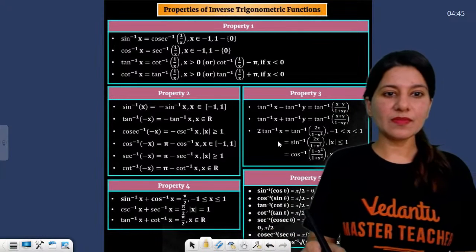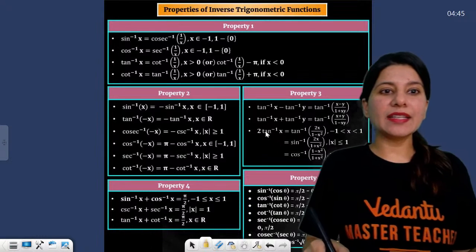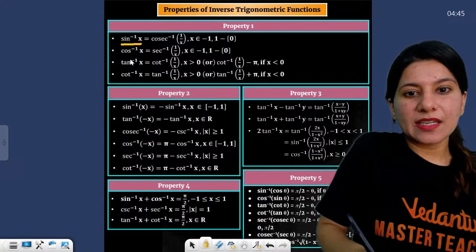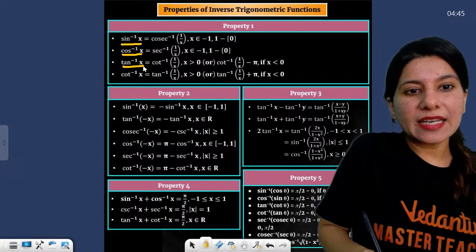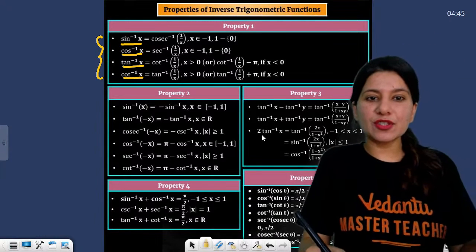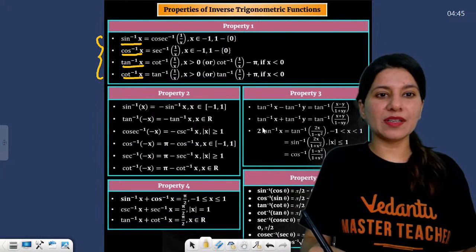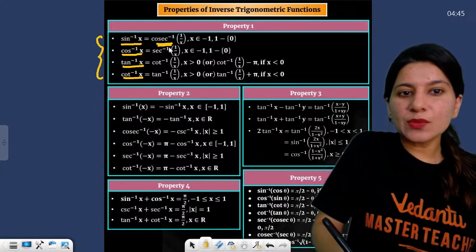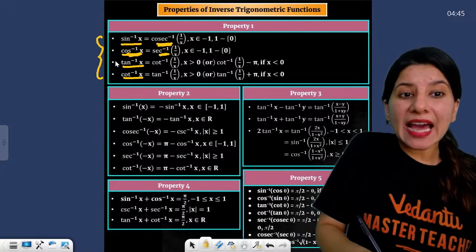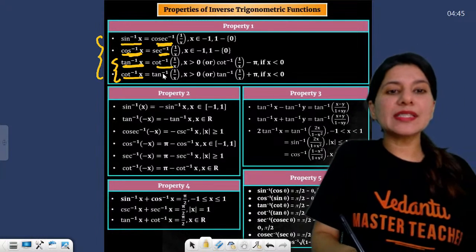Here are some properties that might help you. Can you see sine inverse x, cos inverse x, tan inverse x, and cot inverse x? So all these trigonometric ratios become inverse or reciprocal. Sine inverse x will be equal to cosec inverse 1 by x. Cos inverse x will be equal to sec inverse 1 by x. But tan inverse and cot inverse are slightly different. Tan inverse x will be equal to cot inverse 1 by x.